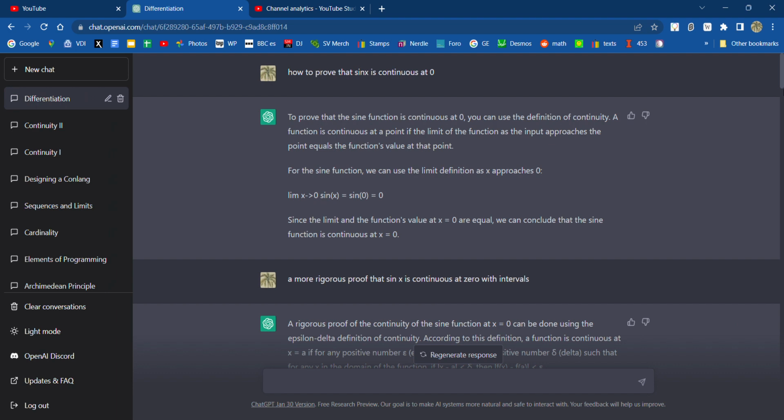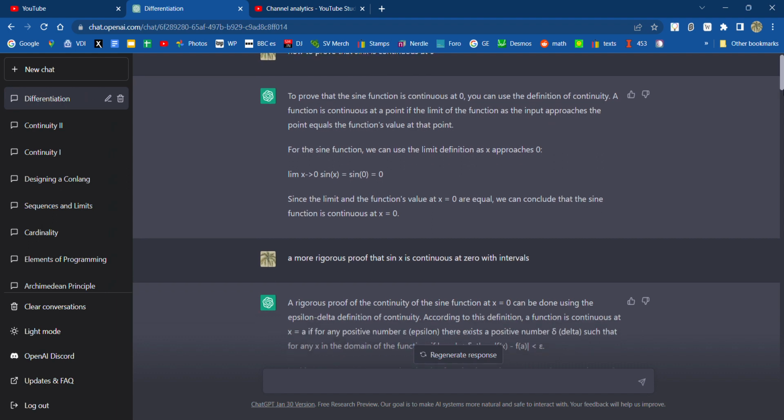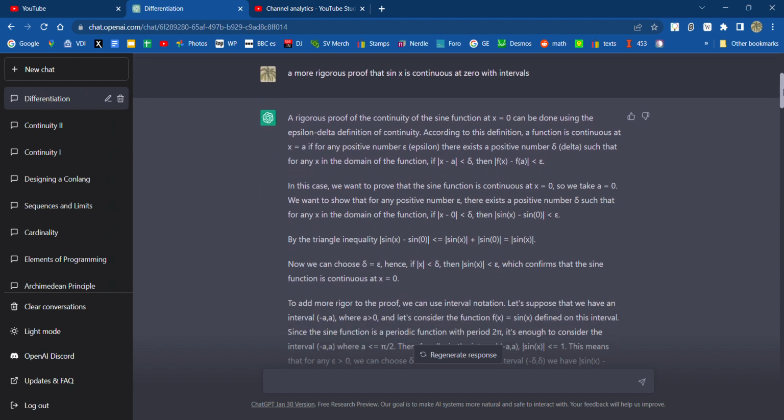So I asked it several questions about sin x, how to prove that sin x is continuous at zero. It gave me a very simple definition. Basically, the two-sided limit at zero exists. Then I asked for a more rigorous proof, and here it went into a full delta epsilon proof, going through the motions of the triangle inequality with sin x minus sin 0, getting to sin x. It shows delta equals epsilon,